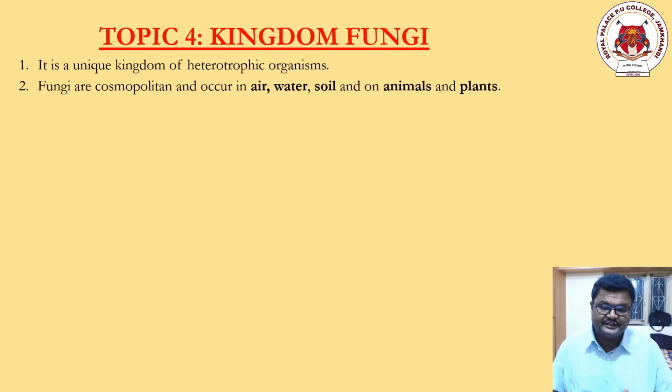They are present in air, water, soil, in the bodies of animals and plants, and on the outside surfaces of animals and even plants. Once again, these are heterotrophic organisms, and along with that, they can be found in almost any place in nature.